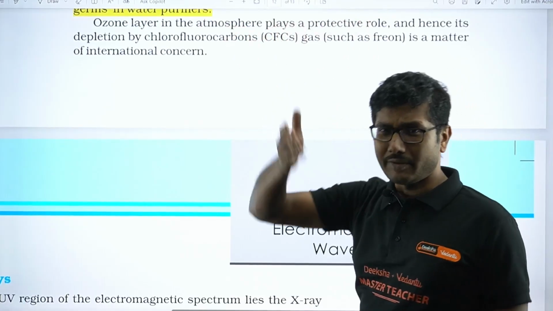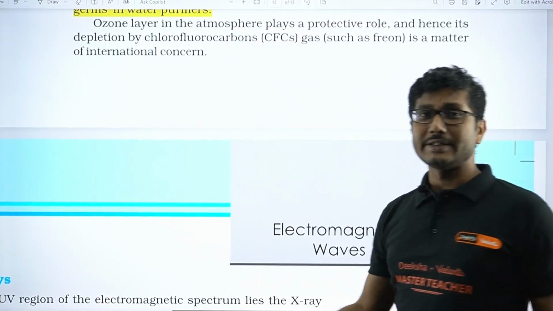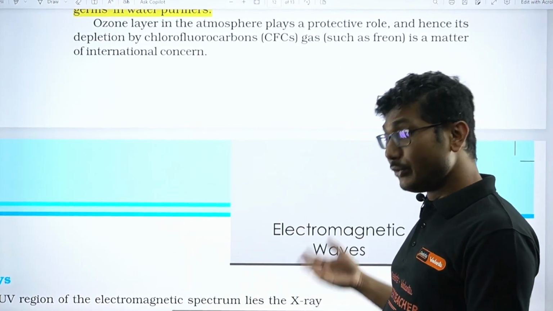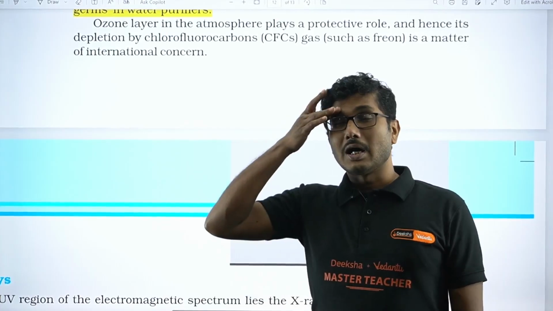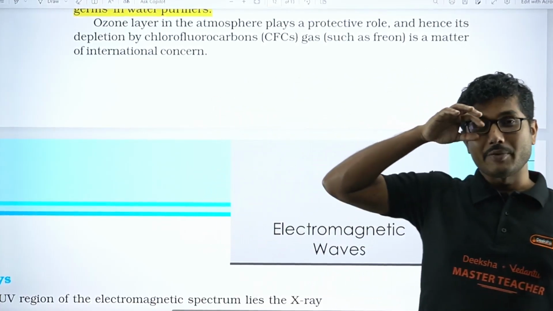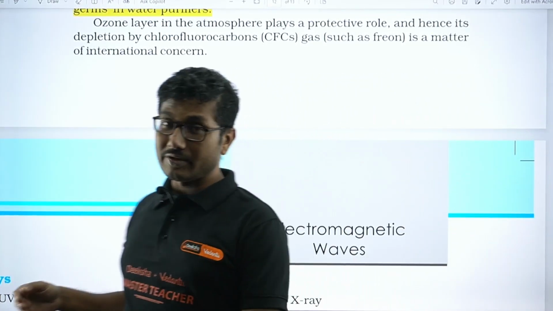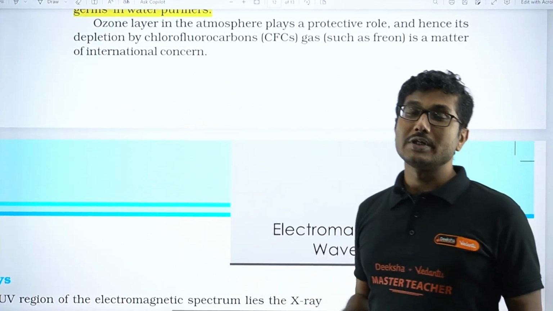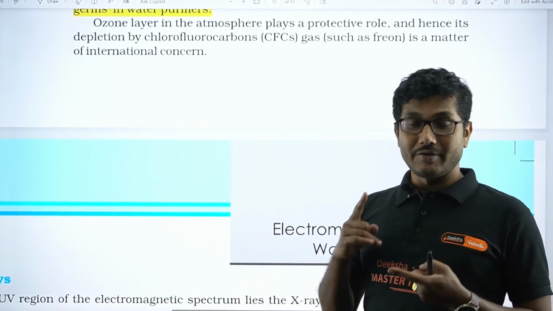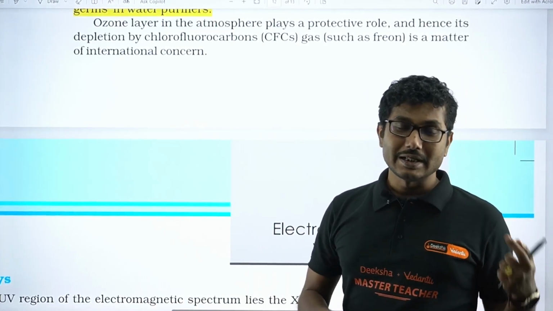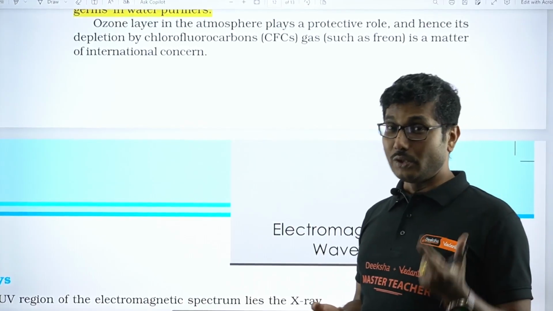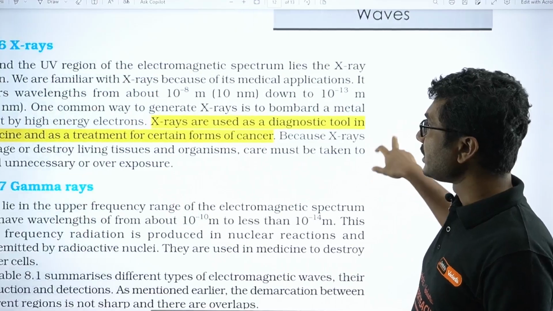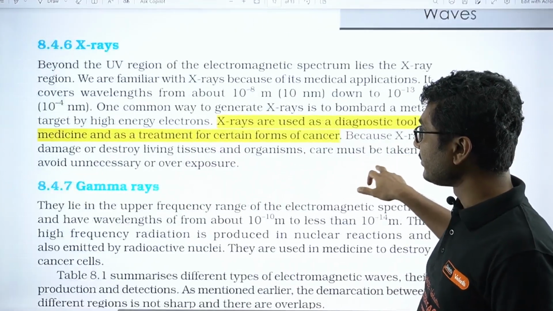Now, we already know that our ozone layer is in danger. We used to have a lot of CFCs in the past, till the 90s and early 2000s, but nowadays there is a treaty, signed at Geneva, that no one will use CFCs. Previously all the ACs, fridges and refrigerators used CFCs as a coolant gas. Now we use different gases. CFC is chlorofluorocarbon. It's an organic gas, but still it is very harmful.